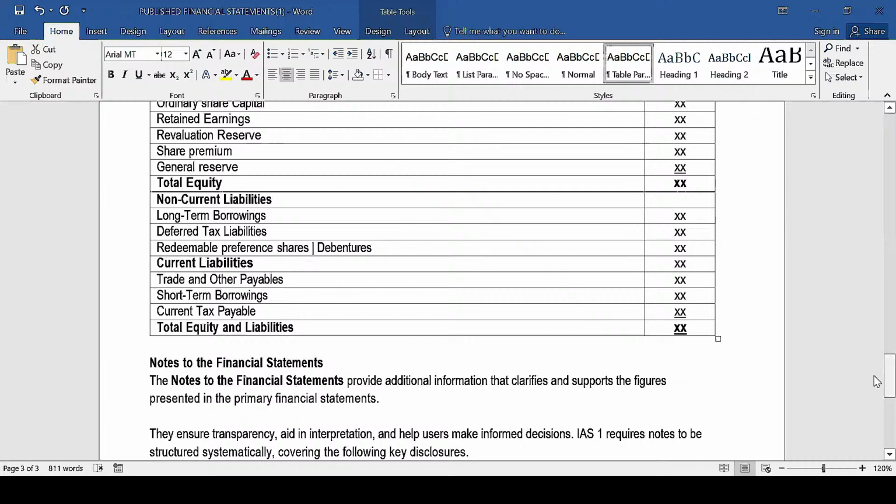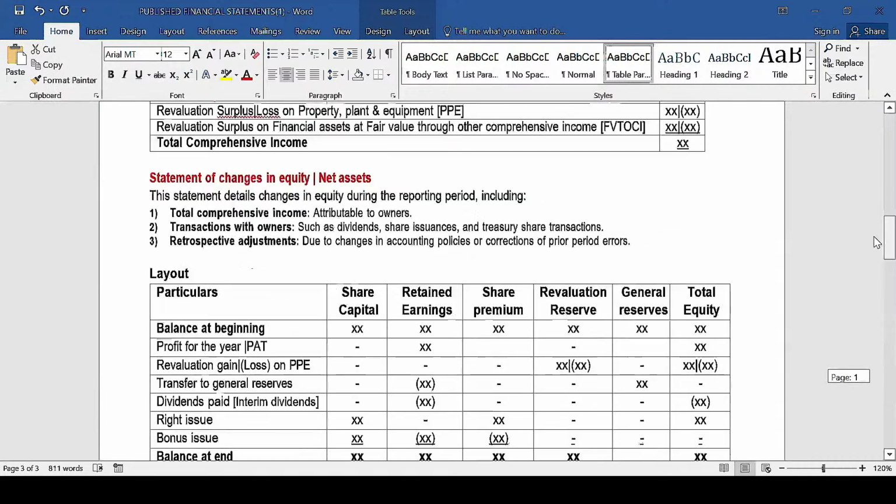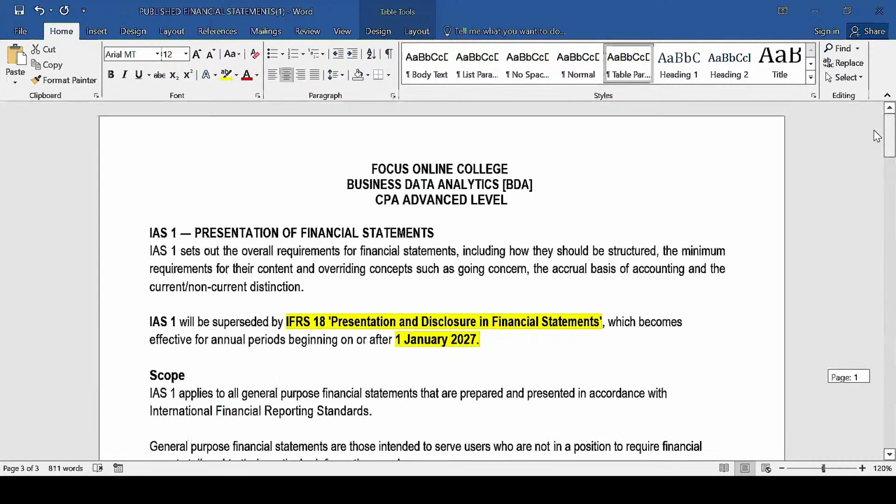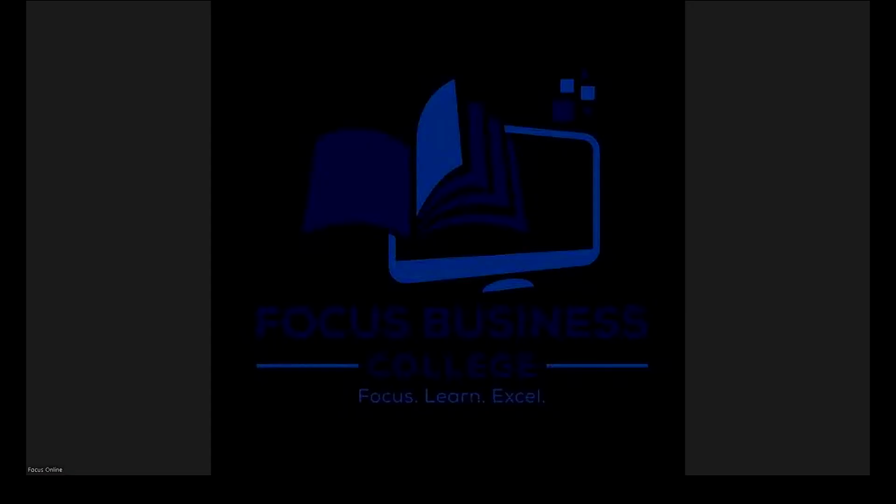So basically, I think this is what you need to recall from whatever you did in financial reporting, that format of preparing those particular what? Public financial statements. And I think with that now, we go straight to a question. I want us to do the question which was there last sitting.